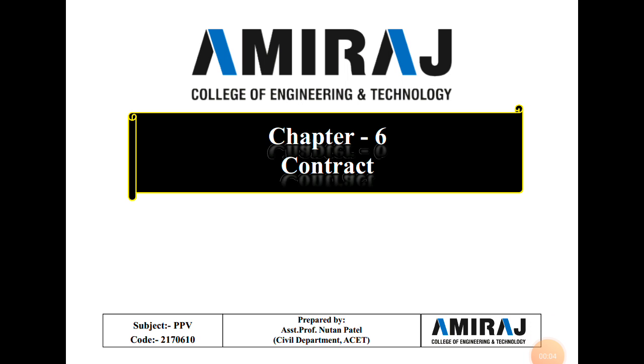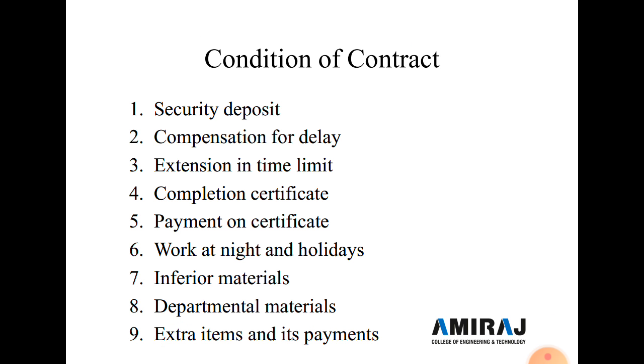Hello student, today we start a new topic in chapter number 6, Contract, of the Professional Practice and Evaluation (PPV) subject. In this contract topic, the topic is conditions of contract. In these conditions of contract we discuss 22 to 23 different types of conditions of contract. So let's start with the first condition of contract.